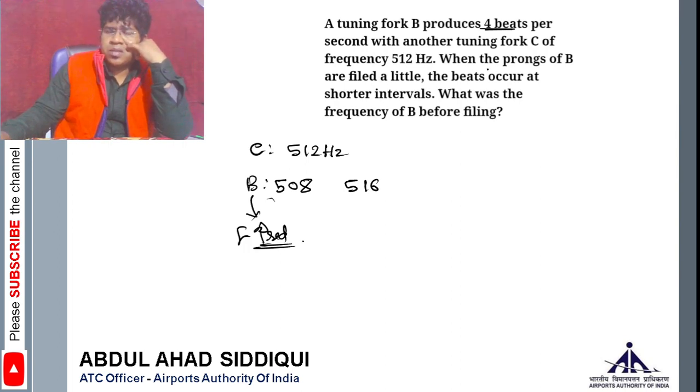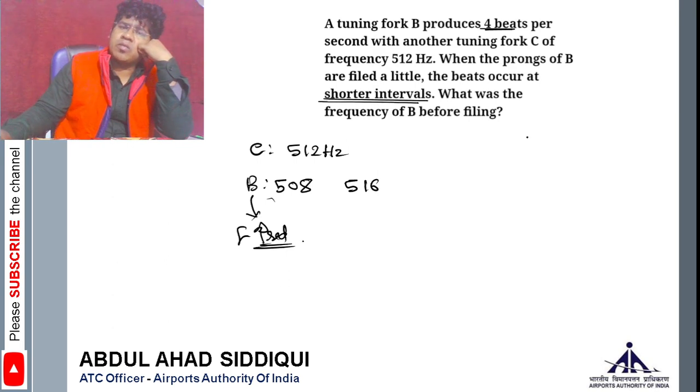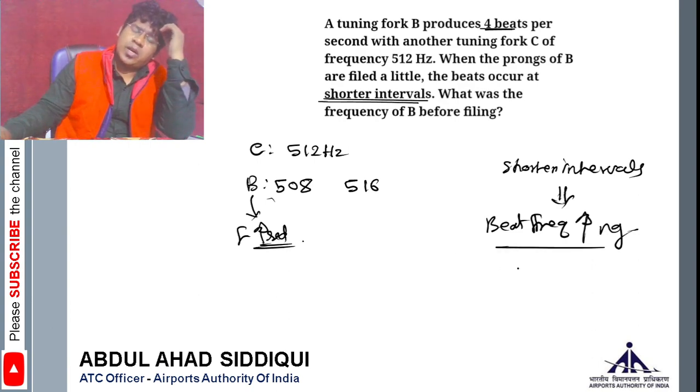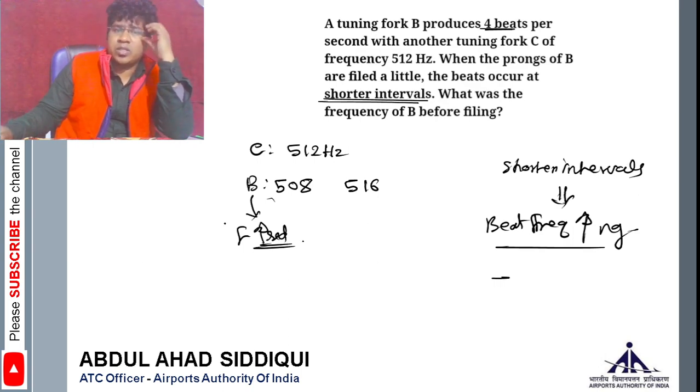Then the beats occur at shorter intervals. Shorter intervals means the beat frequency increases, right? Because I have told you, the time period is 1 upon f1 minus f2. So shorter intervals mean greater beat frequency. Let's say you increase 508, and it becomes 510, so the beat frequency will decrease.